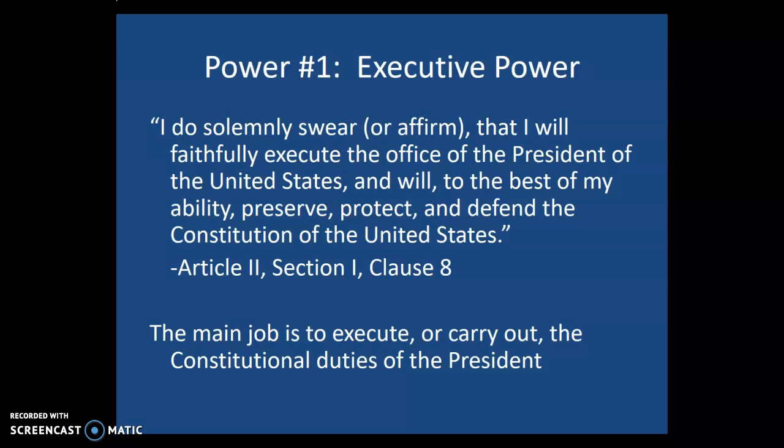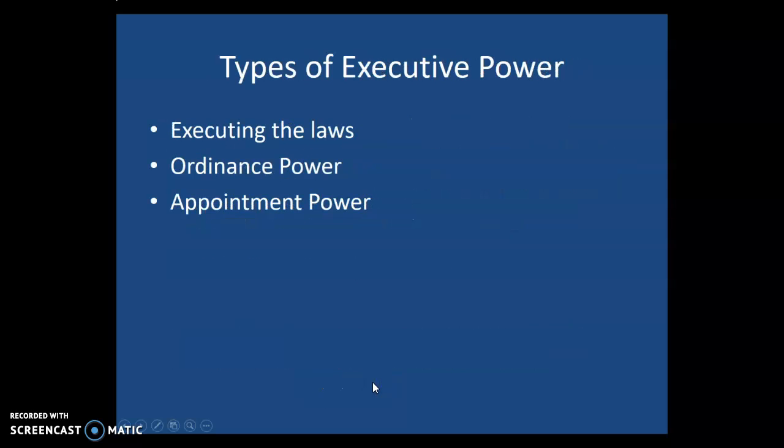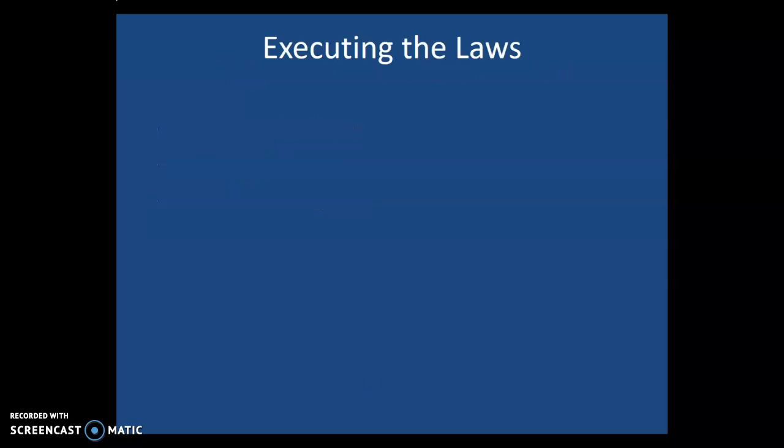But when we're talking about executive power, what we're talking about really is down here in the bottom of this slide. The main job of the president is to execute or carry out the constitutional duties that are given to him by the Constitution. So there are 3 types of executive power. First of all, there is the power of executing the laws. There is also ordinance power, and there is also appointment power. So let's take a look at the first of those, executing the laws.